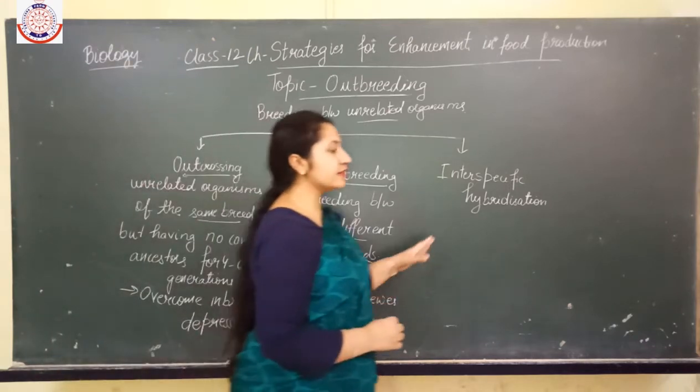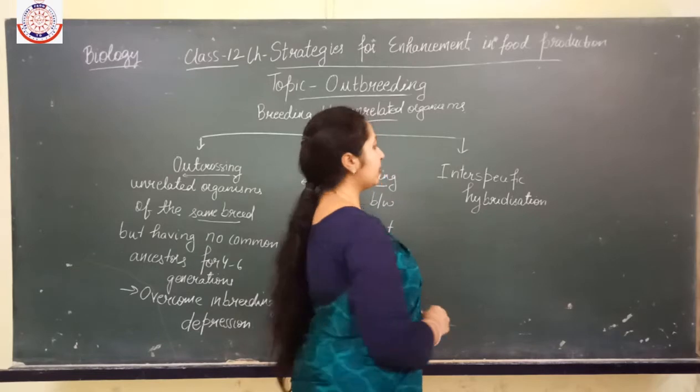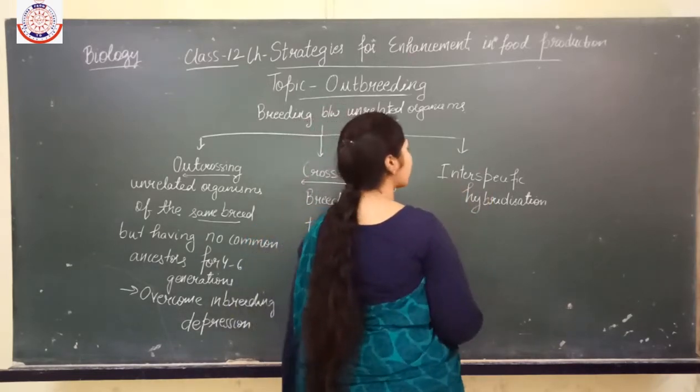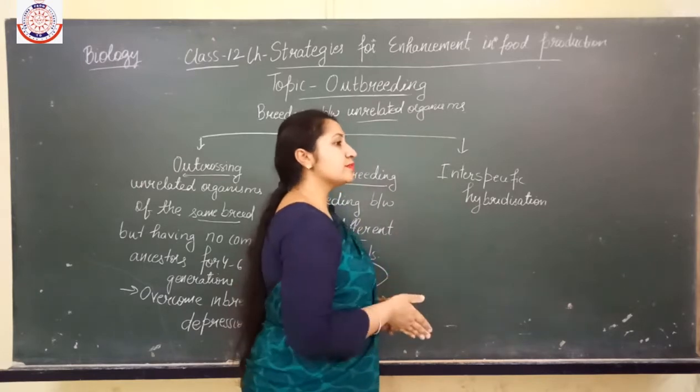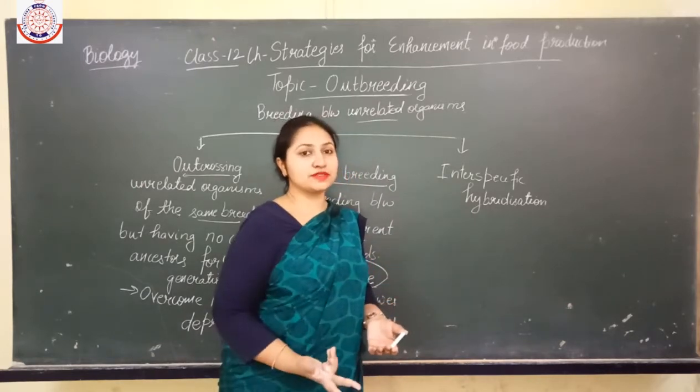Now next is interspecific hybridization. What is interspecific hybridization? In this case, the mating occurs between organisms which belong to two different species.